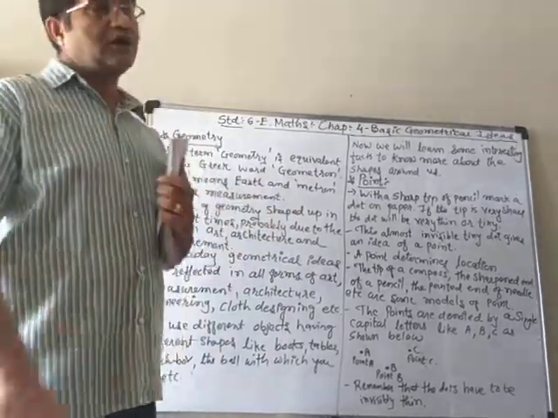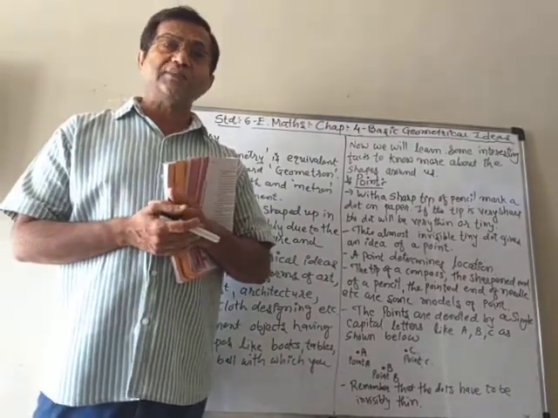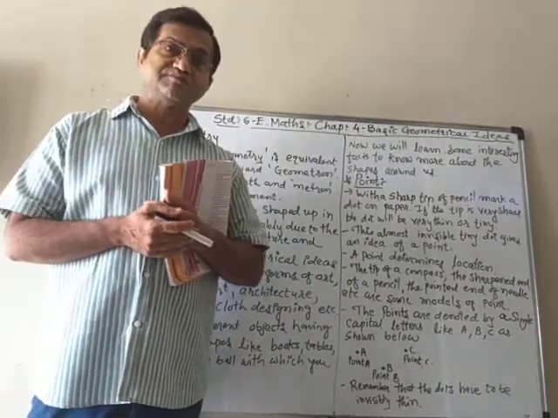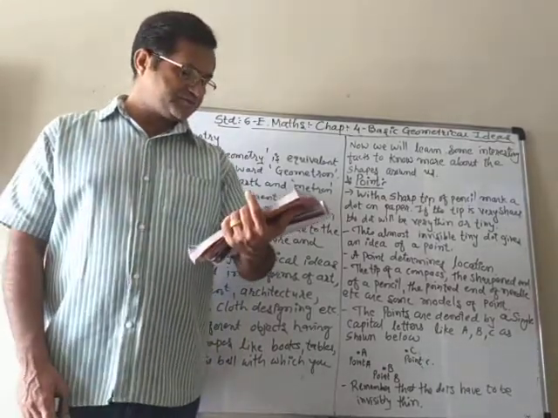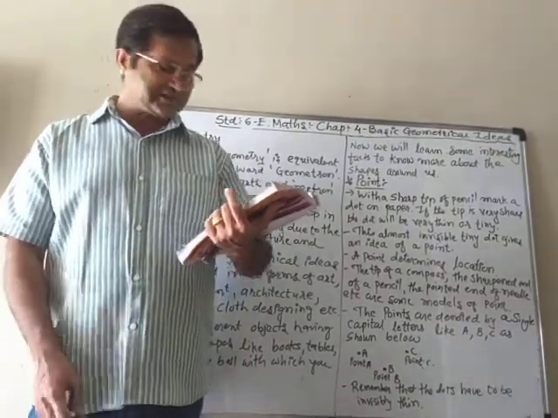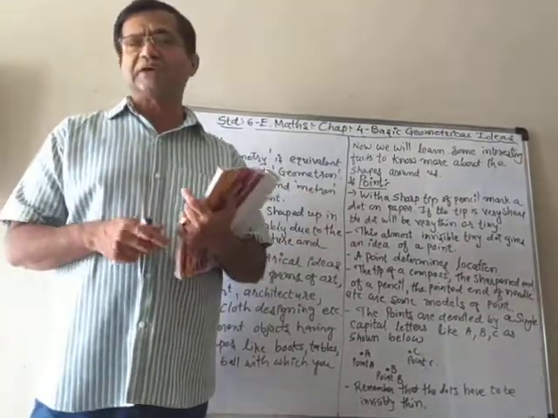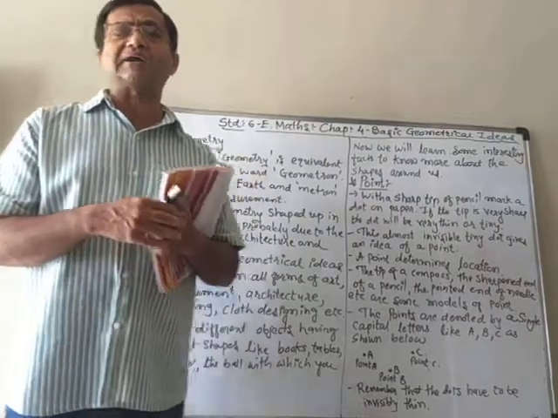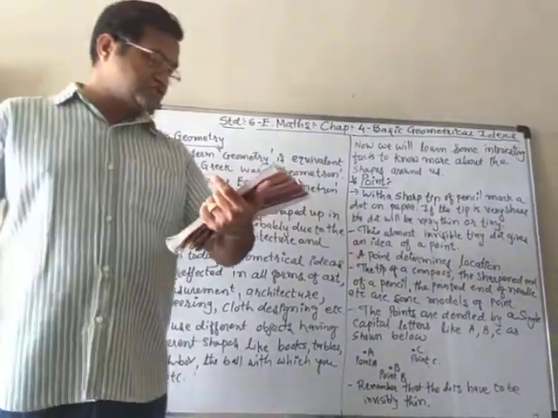So if you talk about ancient times, there were also big palaces, nice cities, nice buildings, temples, lakes, etc. So for art and architecture, they developed the idea of geometry.